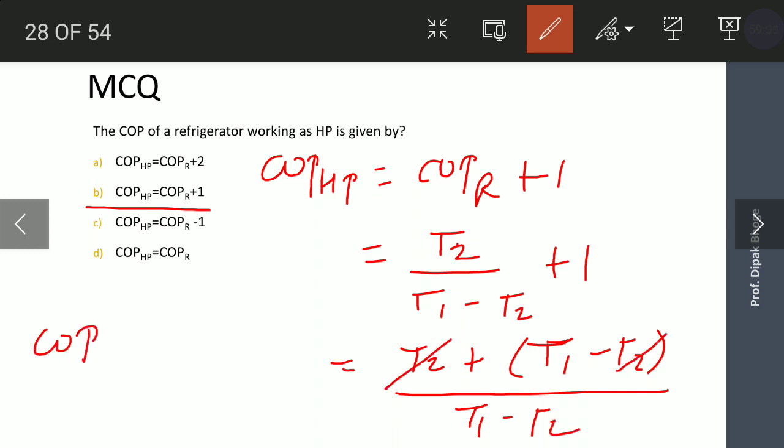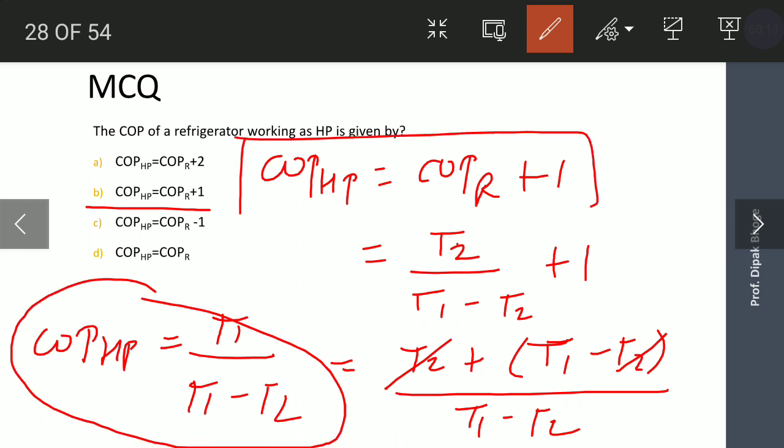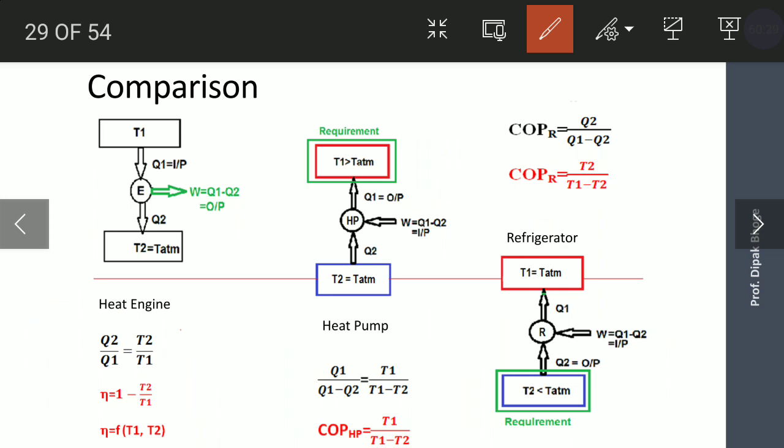So COP of a heat pump is T1 upon T1 minus T2, and this formula we are getting finally when we use this equation. So option B is correct. COP of a heat pump is greater than COP of a refrigerator by an amount 1. Okay, so option B is correct.